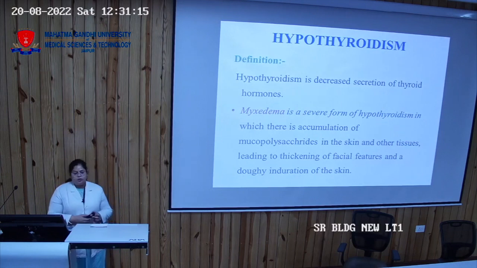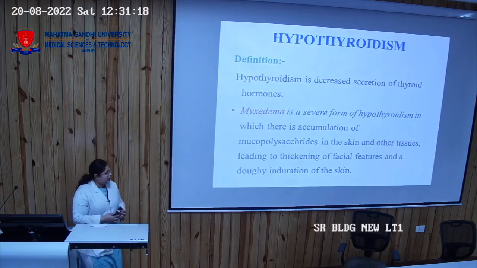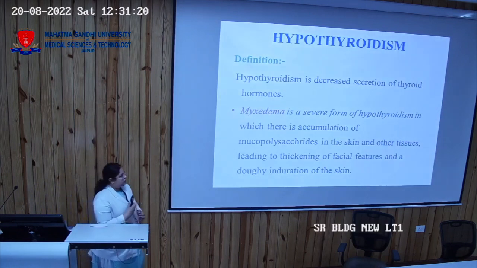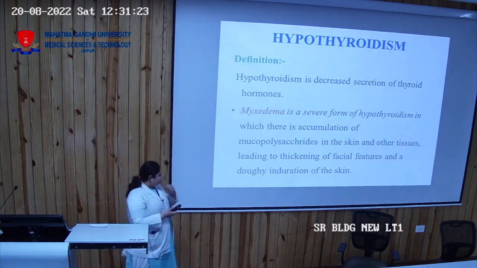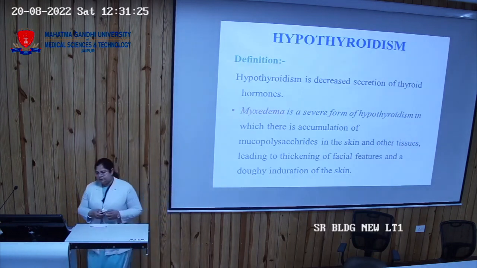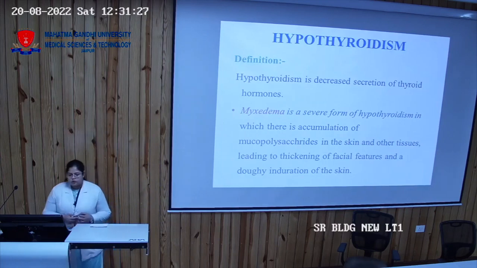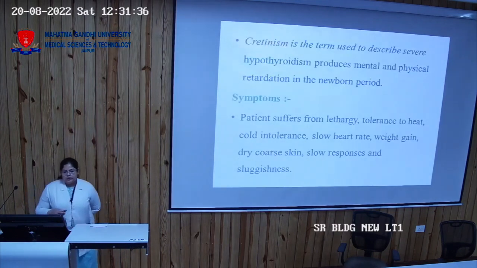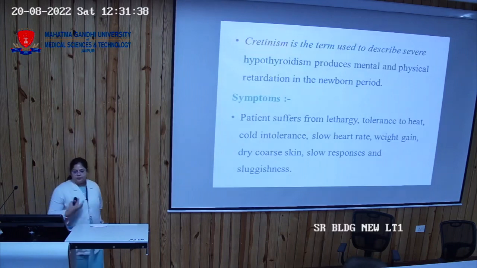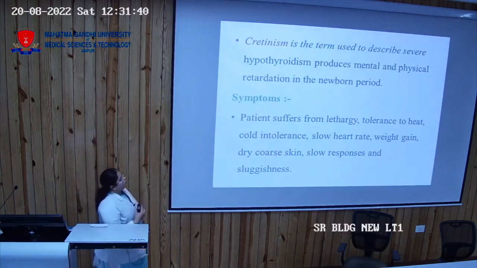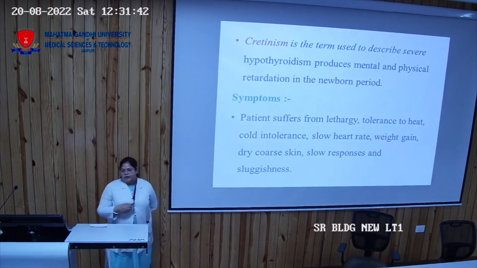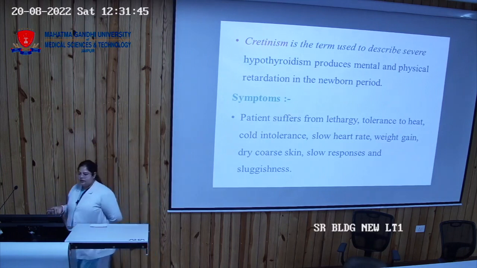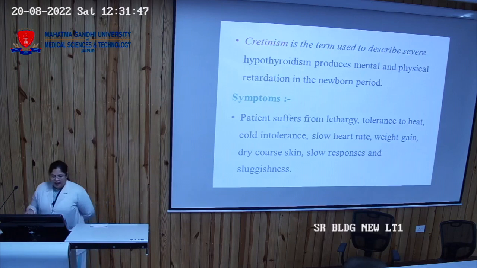So there is an accumulation of mucopolysaccharide in the skin and other tissue, leading to the thickening of the facial features and induration in the skin. So there is overall swelling of the body. That's why the name myxedema is given to a severe form of hypothyroidism. Then cretinism, there is a severe hypothyroidism in children. So in children it is known as cretinism, and there is a decrease in mental and physical activity.